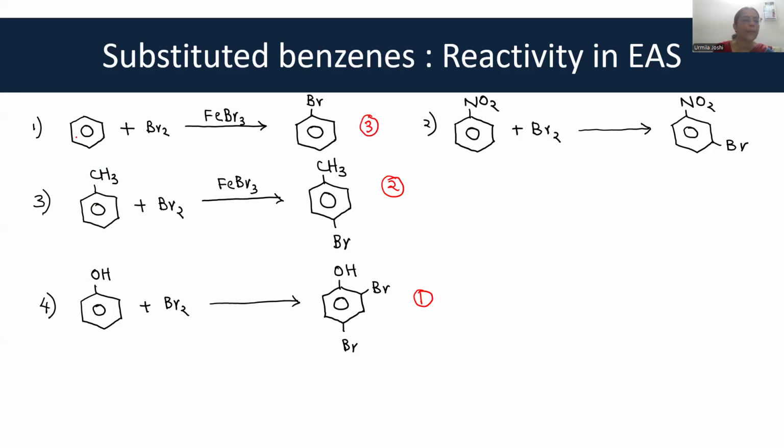Okay. When there is no special stabilization or destabilization. Finally, nitrobenzene will react slowest because the cation that is formed will be destabilized because of electron withdrawing group that nitro is. So nitro will withdraw electrons, so that positive charge is destabilized, so it will not be easily formed.